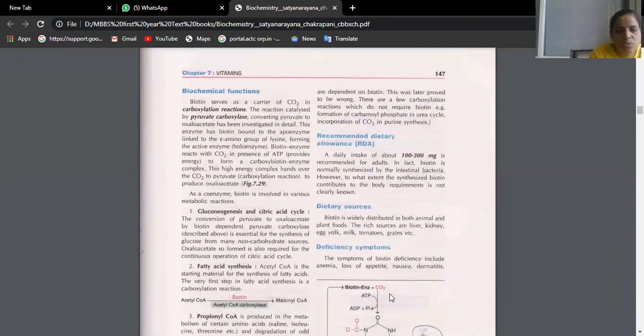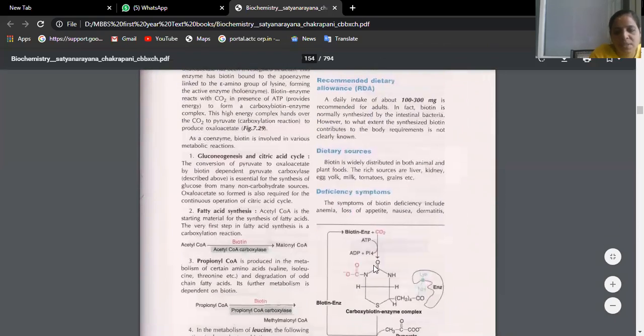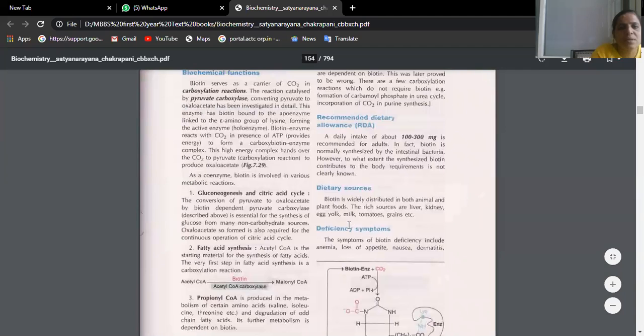So biotin is also acting as a carrier of carbon dioxide. It serves as a carrier of carbon dioxide in carboxylation reactions. What do you mean by carboxylation? Suppose in a structure, if a carbon dioxide group, COO, has to be added, biotin acts as a transport medium. That is what a carboxylation reaction is. The enzyme utilized here is pyruvate carboxylase.